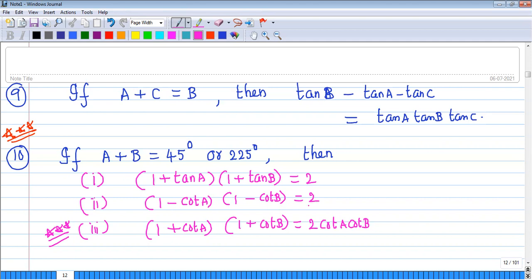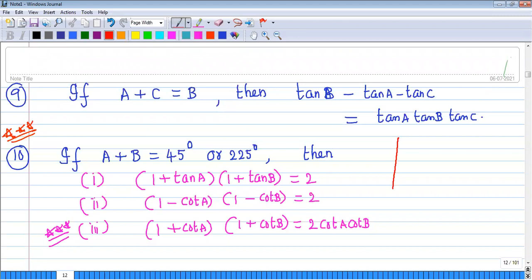Here one interesting factor is that A plus B is equal to 45. Can you choose two angles whose sum is 45? Don't write anything, please remember it.